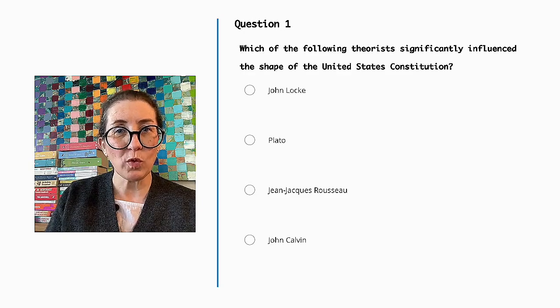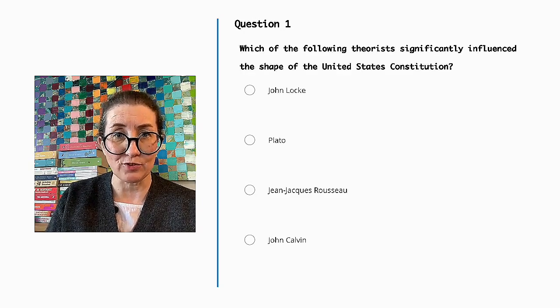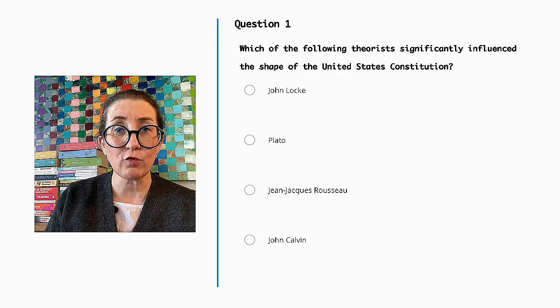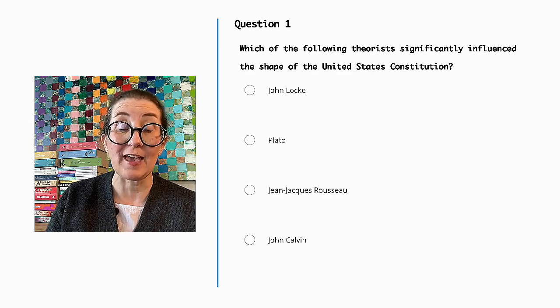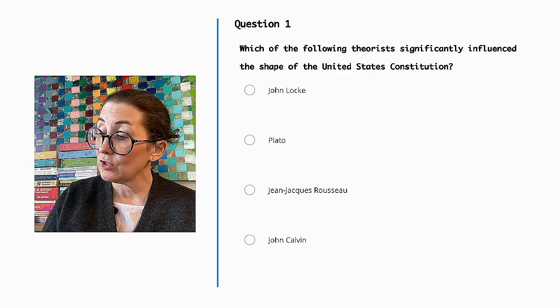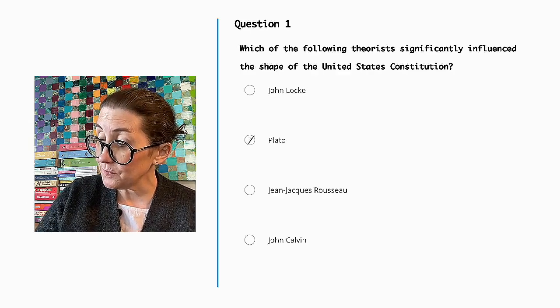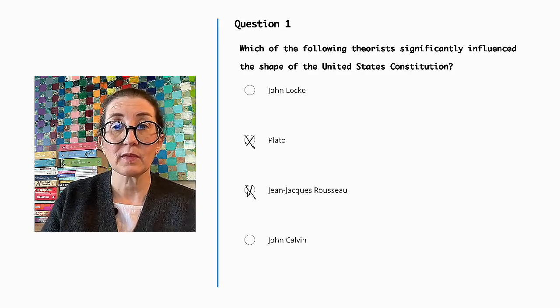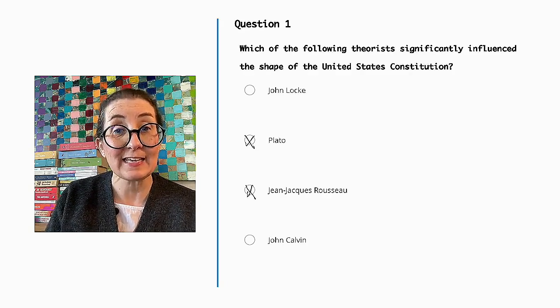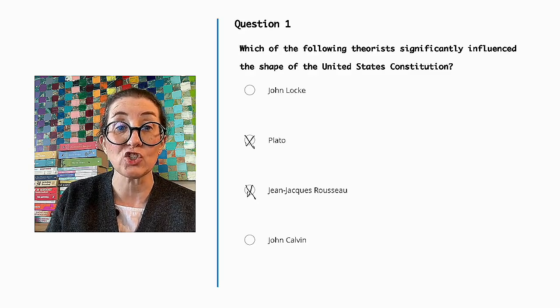Plato's ideas were more philosophical and abstract, focusing on ideal forms of government, while Rousseau's ideas were more centered around direct democracy and the social contract. So let's cross those out. John Calvin is also incorrect, as his influence was more on religious doctrine rather than political theory.